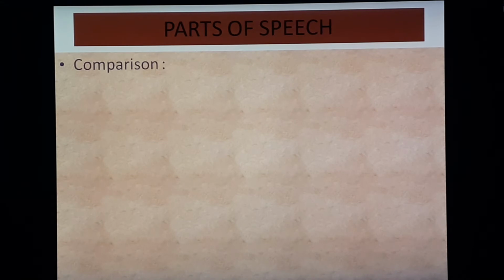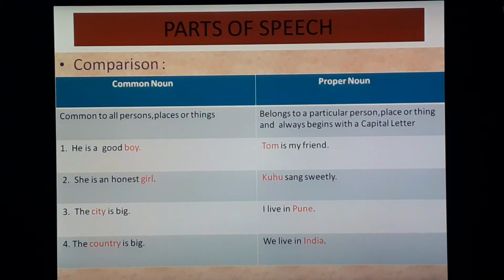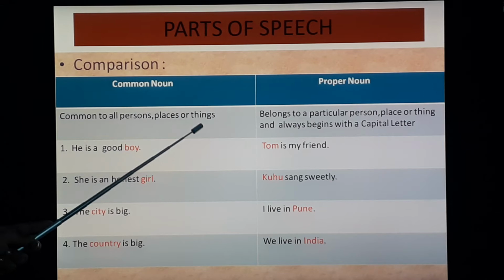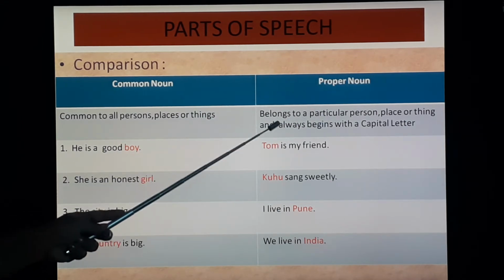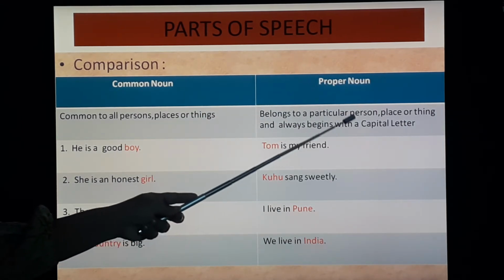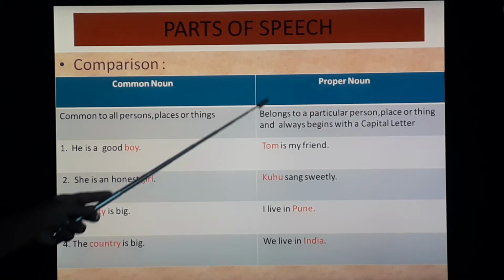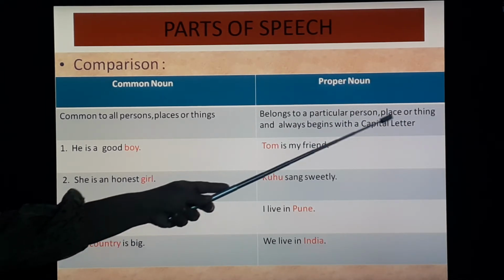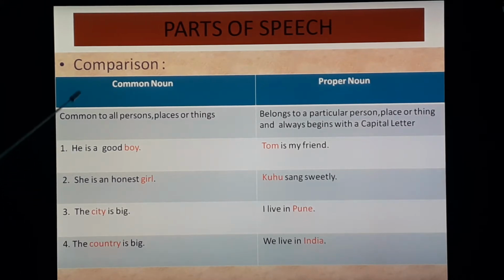Let's compare both. Let's see the difference between common noun and proper noun. See, the common noun is related to all persons, places or things. Whereas proper noun belongs to a particular person, place or thing and always begins with a capital letter. For example, common noun: He is a good boy. Boy, common to all. That is why this is common noun.